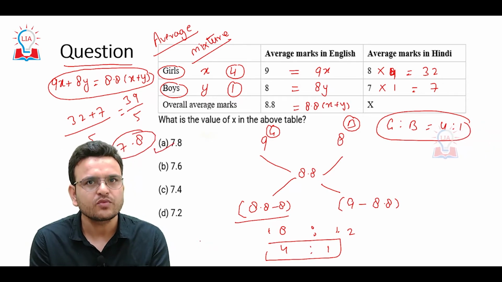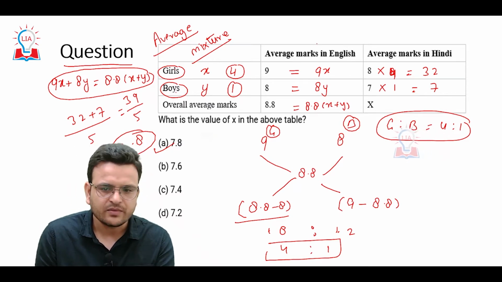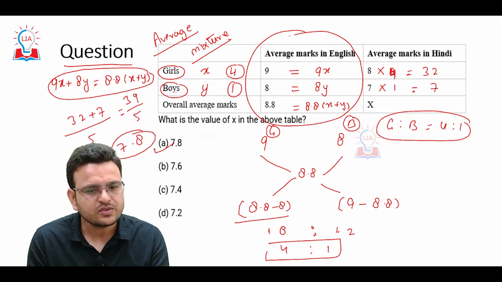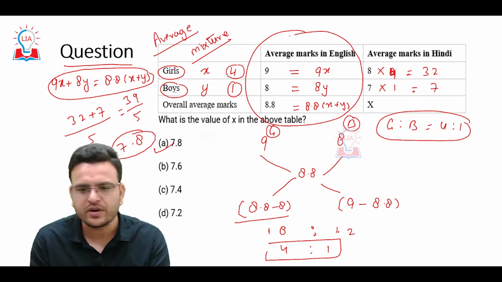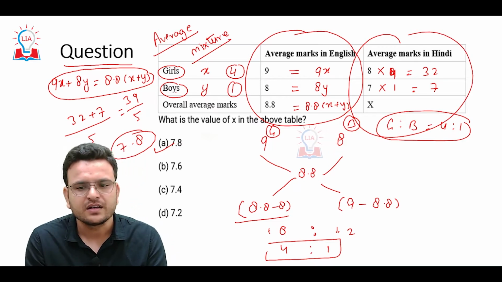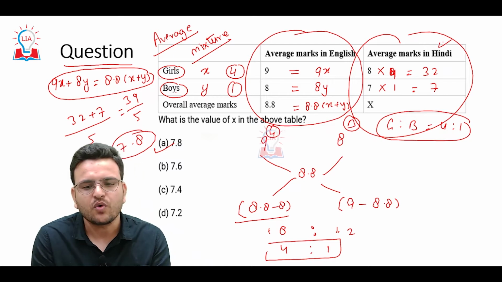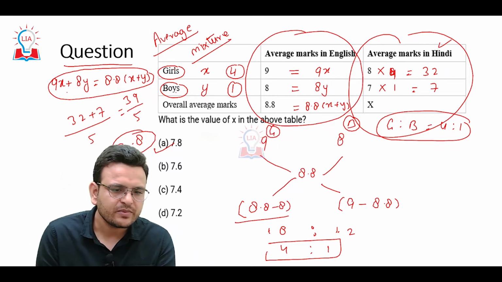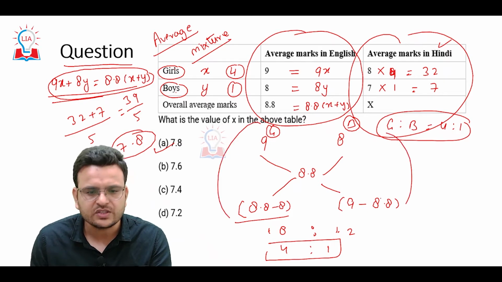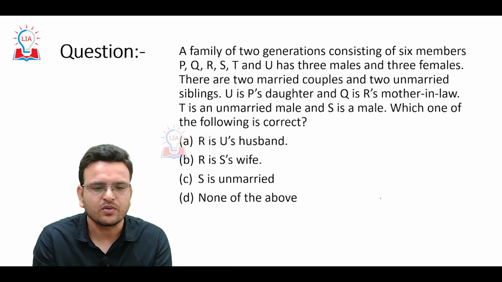First of all we have to know the ratio of girls and boys, which we can get through this part. Once you know the ratio of the girls and boys, we apply it here, and then we get the overall average marks in Hindi also. I hope you are able to understand. In this way also we can get the ratio of girls and boys. Now let's see one more question.